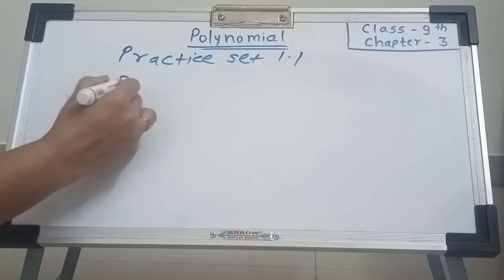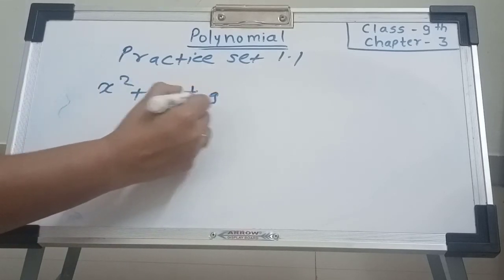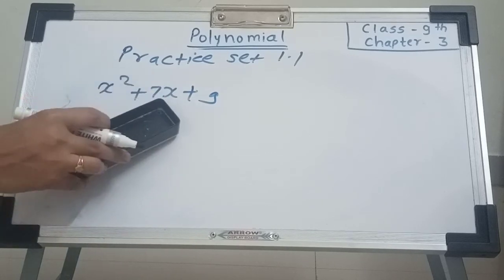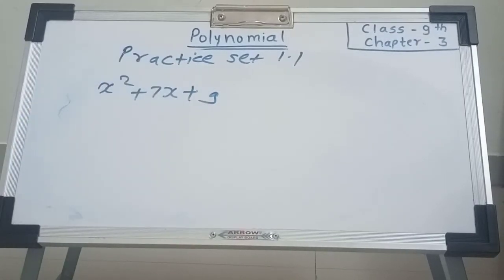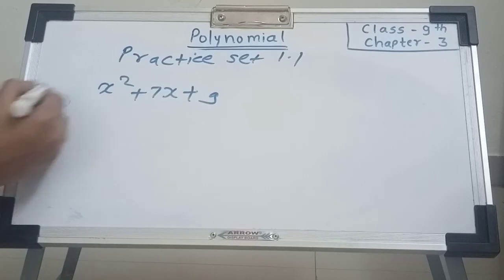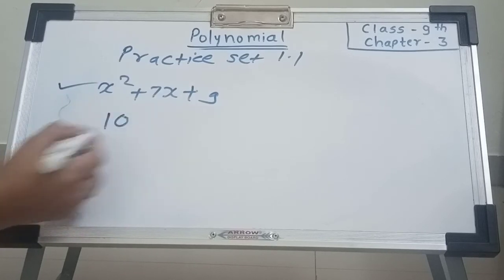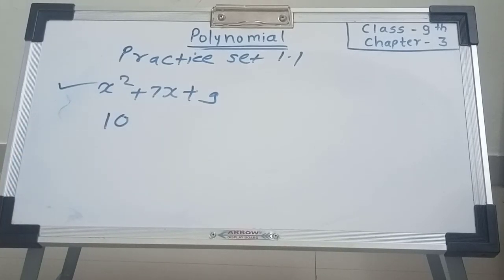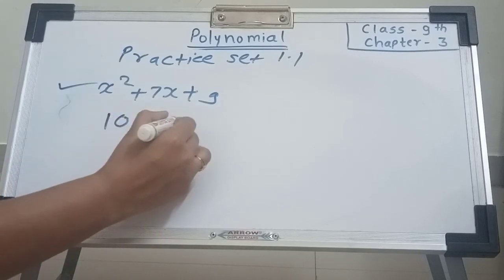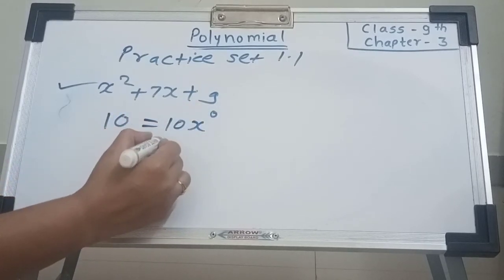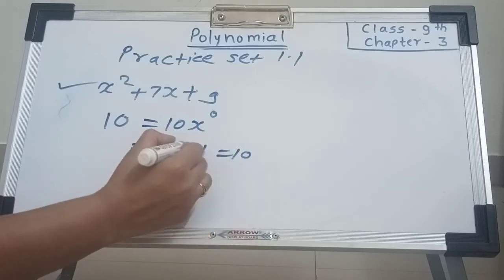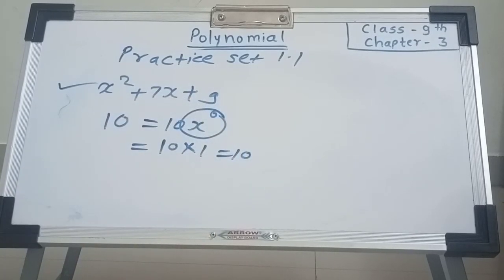Now next, x square plus 7x plus 9. Here x square, x having the degree 2, 1. These are whole number degrees. Hence this expression is a polynomial. Suppose we have 10. Is 10 a polynomial or not? So yes, 10 is a polynomial. 10 x raised to 0. x raised to 0 means 1, by the laws of indices. 10 into 1 is equal to 10. So 10 is also a polynomial.